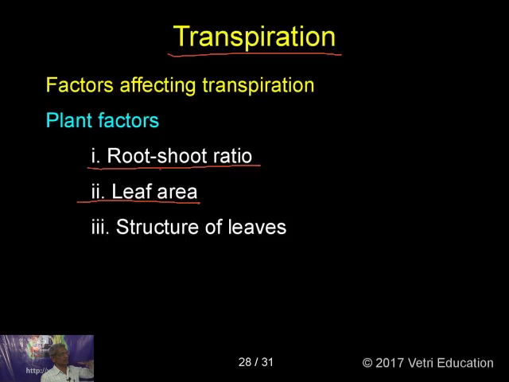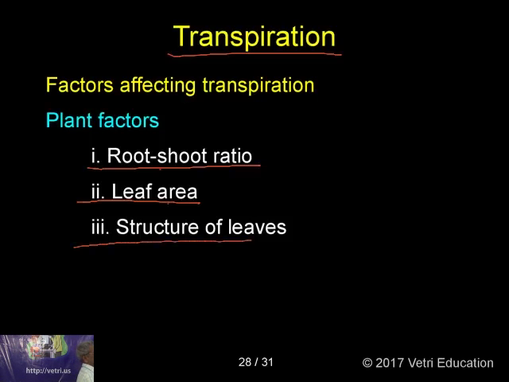In some of the plants which are living in a desert area where there is hectic sunlight, the plants do not have any leaf at all. It's all completely reduced to thorns and spines. Why is it like this? It is simply a mechanism to reduce the leaf area. So when the leaf area is very less, transpiration will also be less.